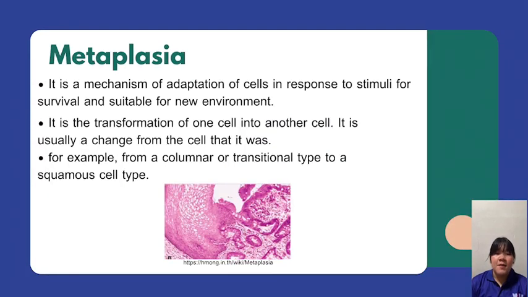Metaplasia is a mechanism of adaptation of cells in response to stimuli, for survival and suitability for a new environment. It is the transformation of one cell type into another. It is usually a change from the cell that it was, for example, from a columnar or transitional type to a squamous cell type.